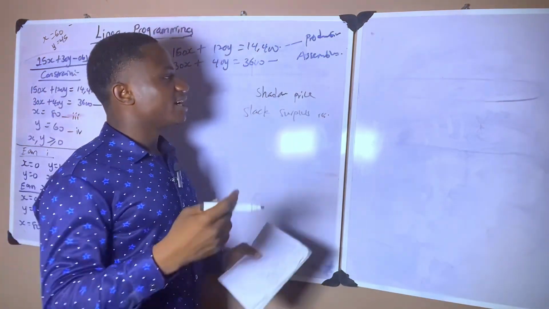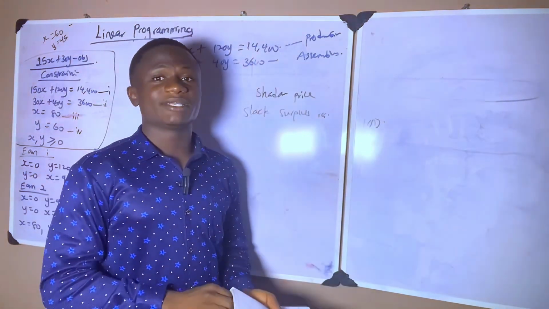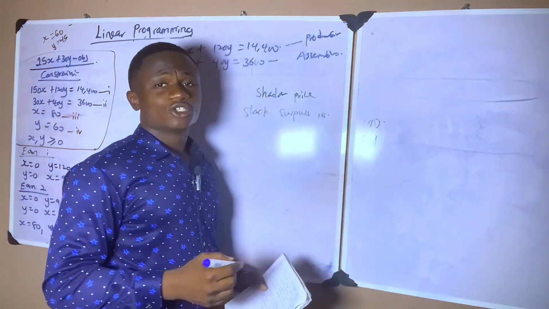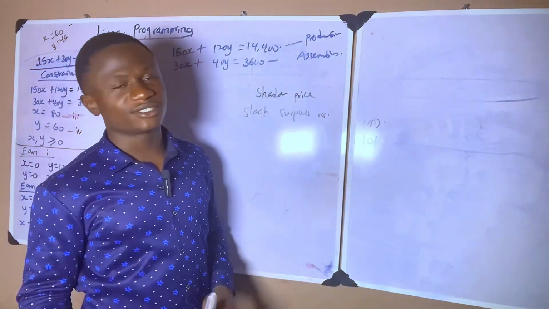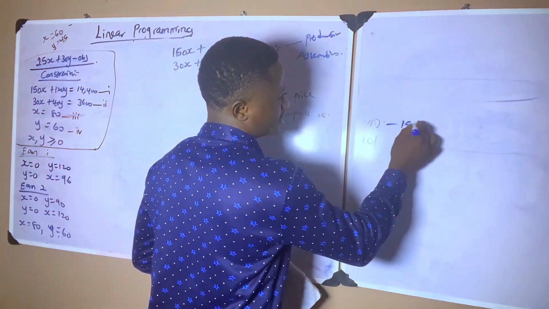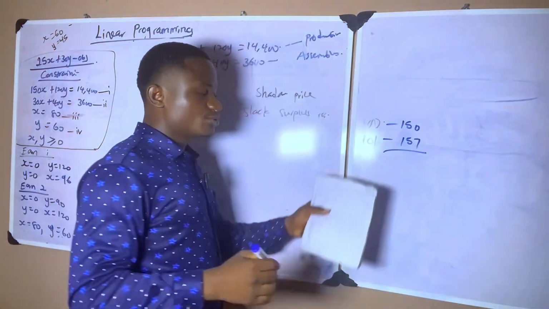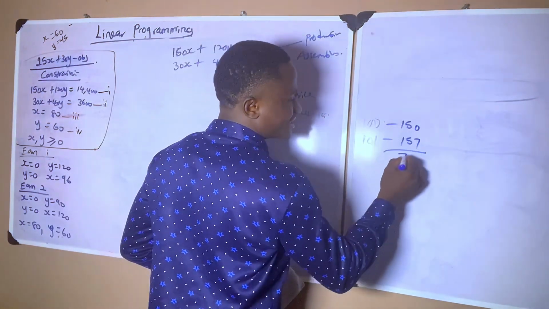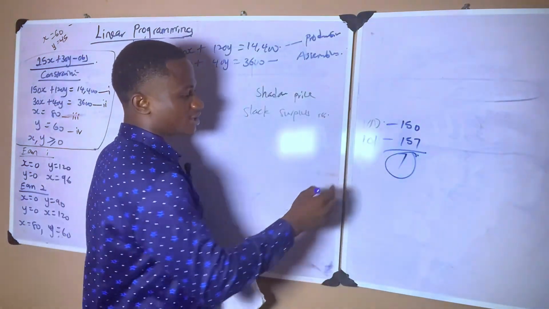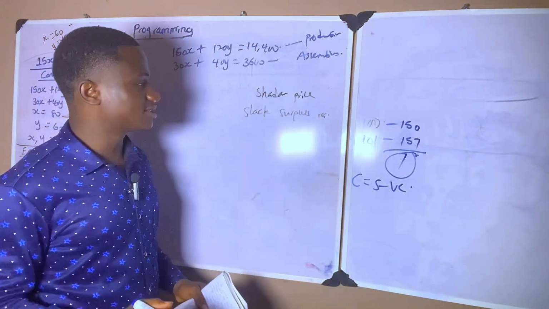That means if my available labor hours is 100 and I increase my labor hours from 100 to, let's say, 101 hours, by how much is my contribution going to increase? If at 100 my contribution is 150, and at 101 my contribution is 157, then my contribution has increased by 7. This is what we call the shadow price. And I hope you know that contribution is simply selling price minus variable costs.